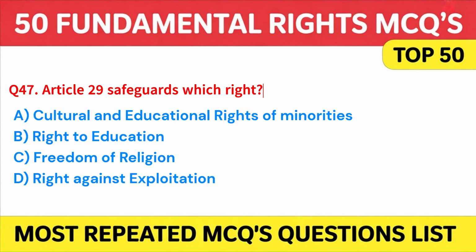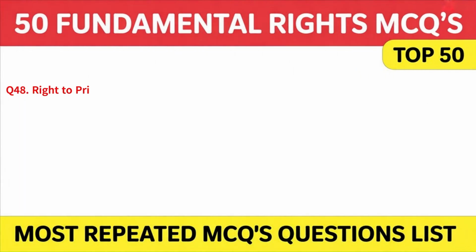A. Cultural and educational rights of minorities. B. Right to education. C. Freedom of religion. Or D. Right against exploitation. Answer A. Cultural and educational rights of minorities. 48th question is, right to privacy has been declared a fundamental right under which article?